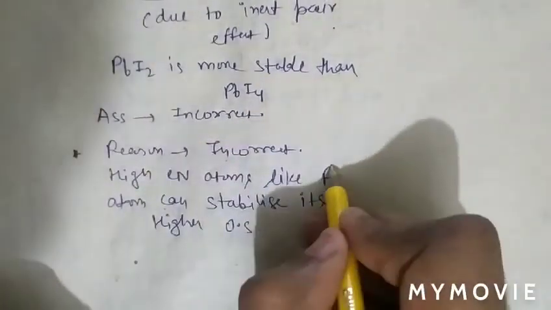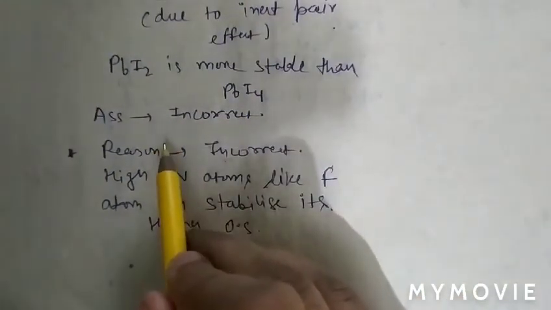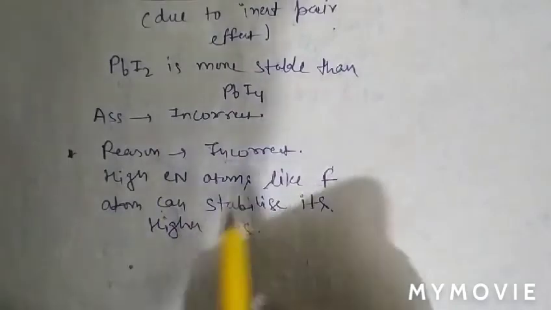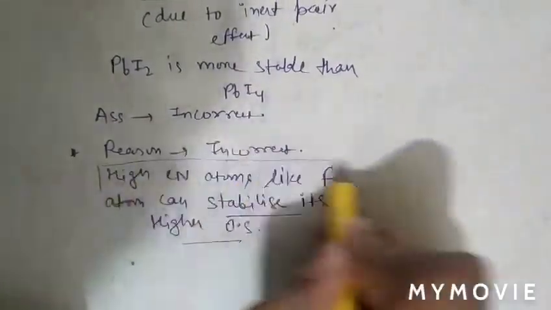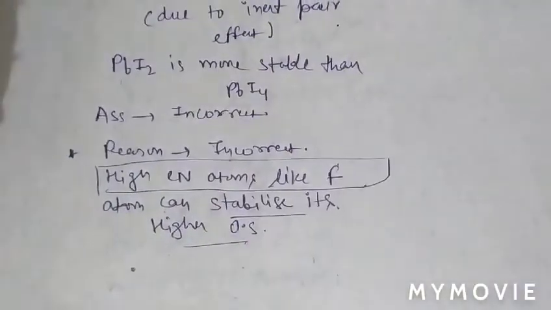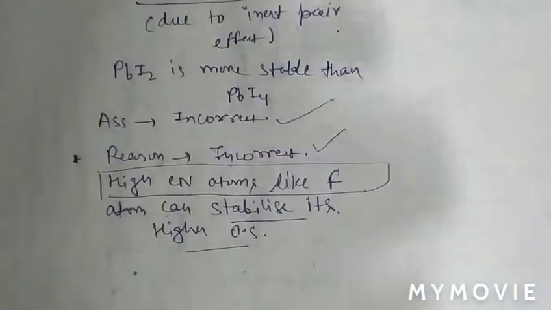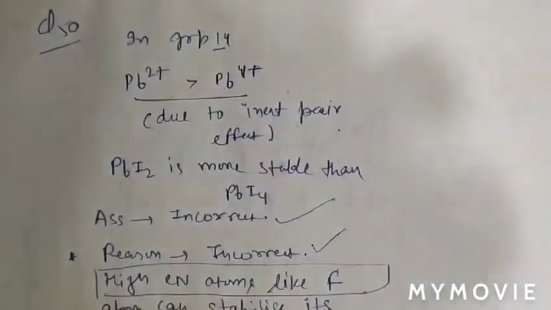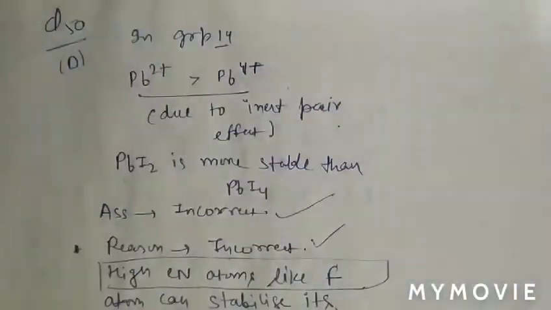So iodine cannot stabilize higher oxidation state, because to stabilize higher oxidation state more electronegative atom like fluorine is required. So question number 50, both assertion and reason are incorrect. So question number 50, option D is correct.